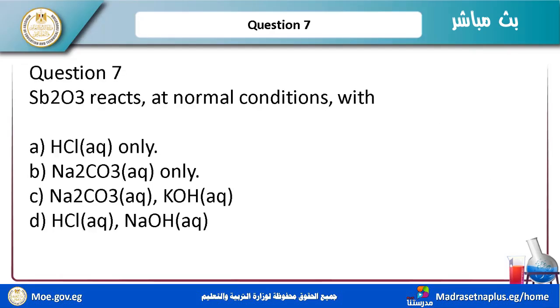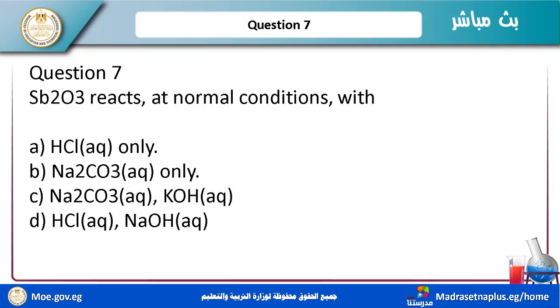Now, the last one, question number 7: Sb2O3 reacts under normal conditions with HCl only, Na2CO3 only, Na2CO3 and KOH, or HCl and NaOH.